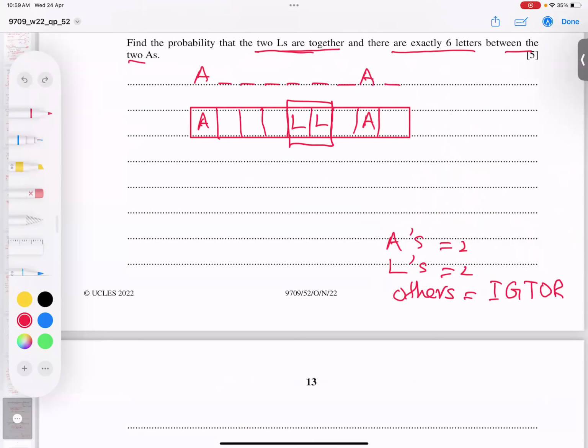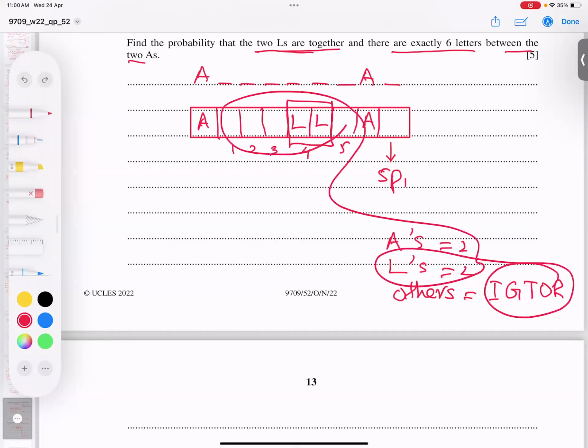I can write 5P1, because out of 5, any 1 letter can come here. Now how many are left? 4 letters are left from here and 2 more. Count: 1, 2, 3, 4, 5, 6. So 4 plus the 2 here makes 6.